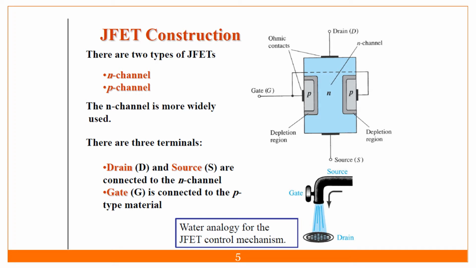To understand this concept, you have to analyze one model called the water analogy model. What exactly does it mean? Suppose in your bathroom there is a tank and we are connecting this tank via a tap. If you rotate this tap, the amount of water getting to the bucket or drained over here depends on how much you rotate, like the gate voltage. Likewise, this will happen in the case of JFETs.